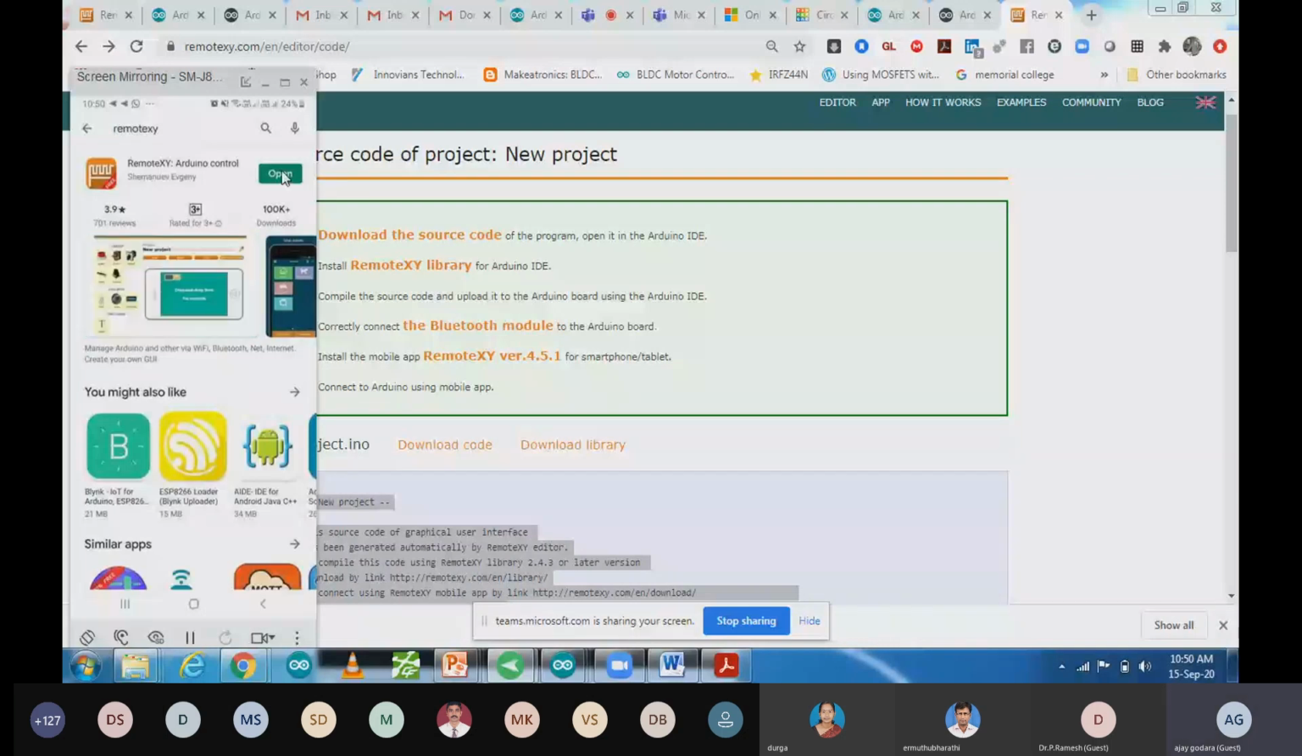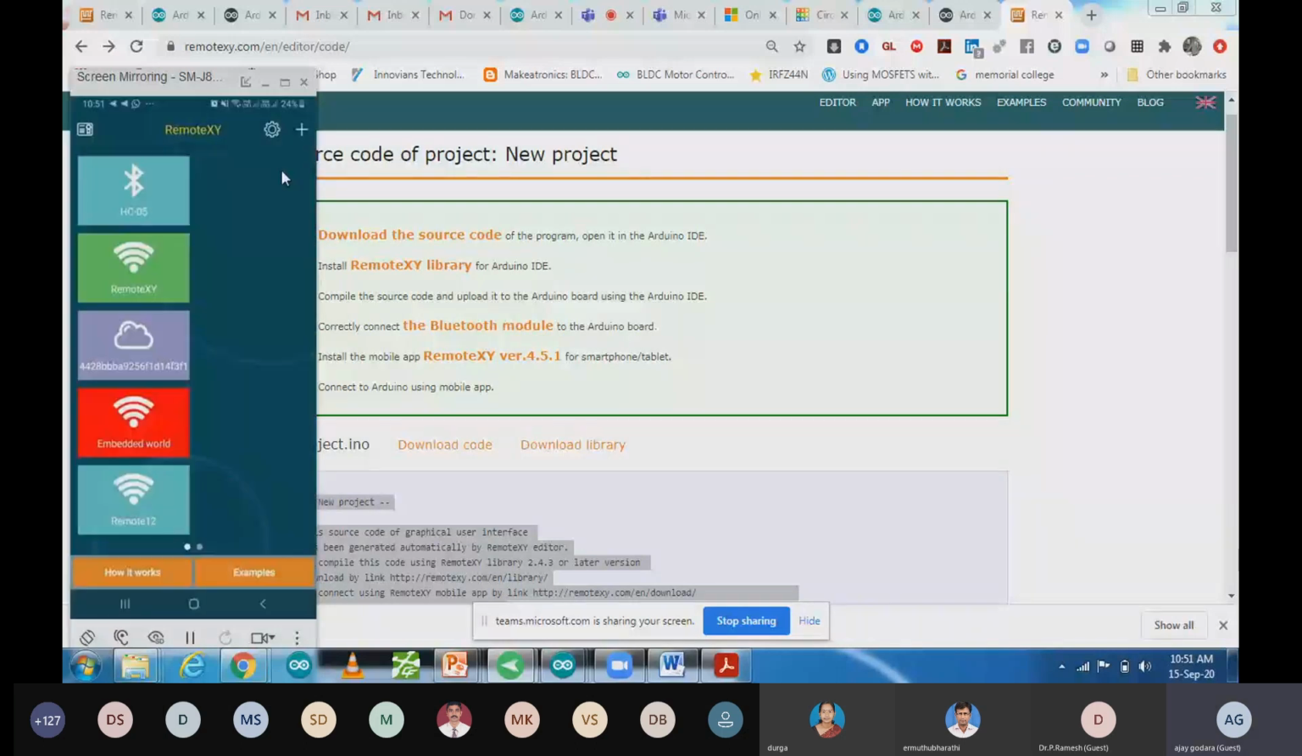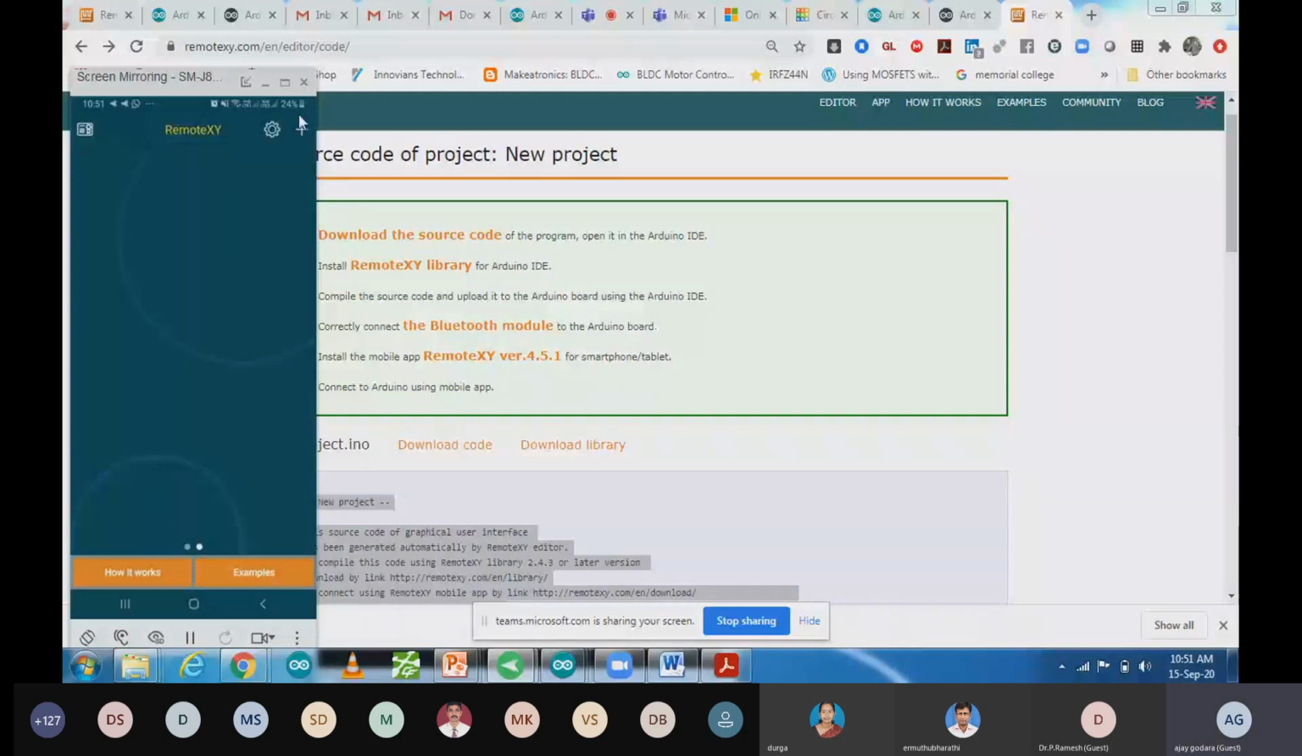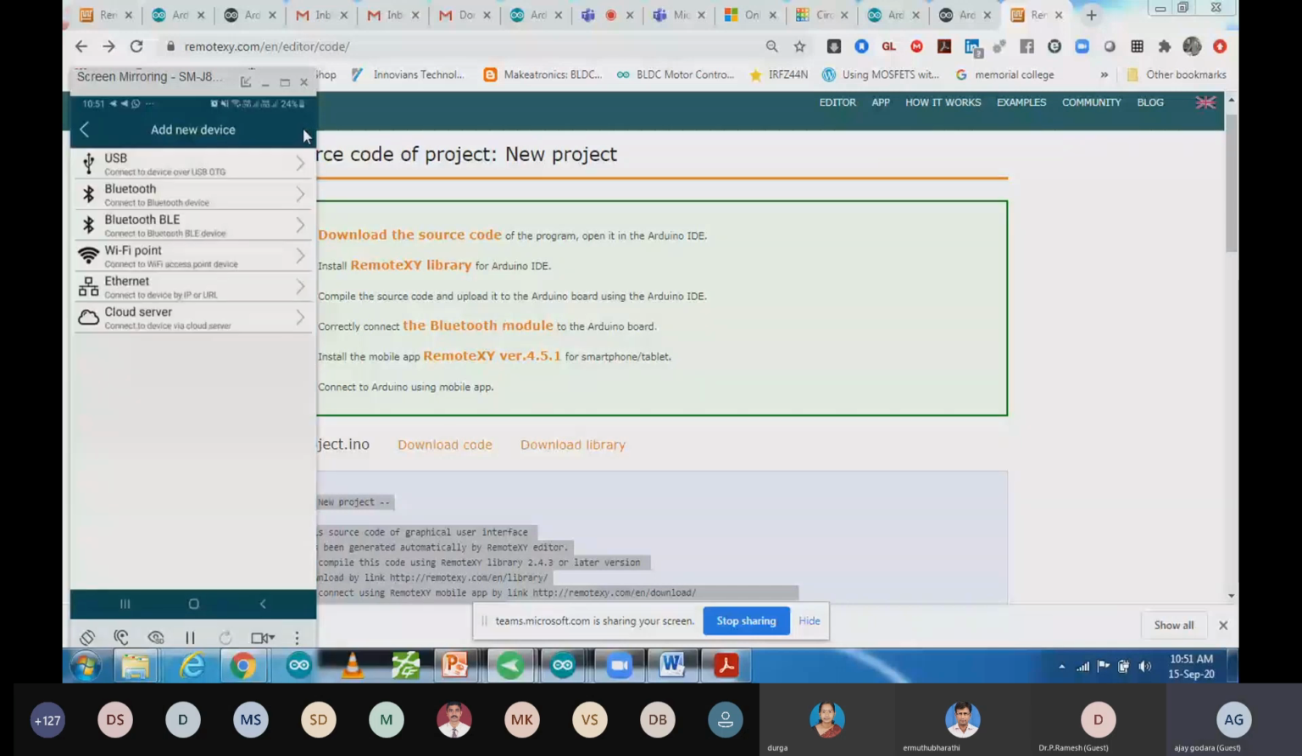As we open that mobile app, you will be able to see that kind of dashboard in your mobile phone. So what you have to do is click on that plus button over here. As you click on that plus button, you will be able to find these user interfaces like USB, Bluetooth, Bluetooth BLE. We have to click on Bluetooth over here. So I'm going to click Bluetooth.